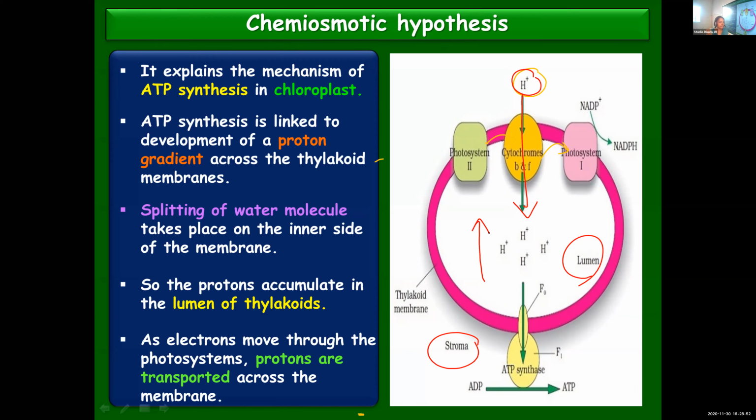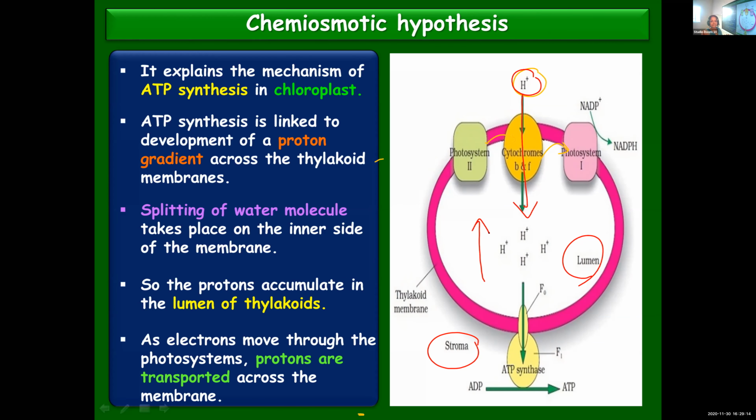The second method is this: as electrons move through these different photosystems and the electron transport chain, energy will be released. What we learned is that with that energy, ATP synthesis takes place, just one line we learned. But how the ATP synthesis takes place, we are learning now. That is known as the chemiosmotic hypothesis.